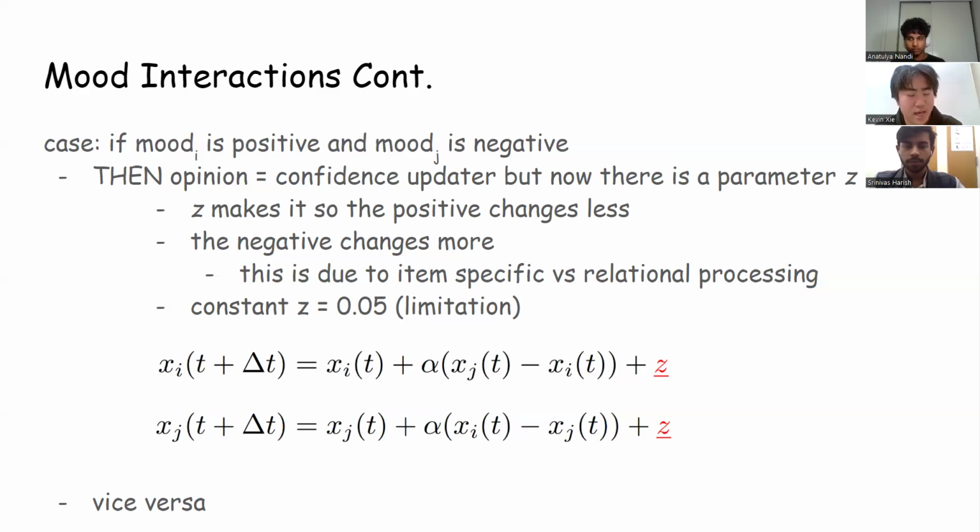And we set Z as 0.05. This is a limitation of our model, where we don't really have the tools and data to test exactly what Z should be, or how these opinion and mood processes change. But we set 0.05 as a placeholder for now. This is a limitation and something we hope in the future we can change.